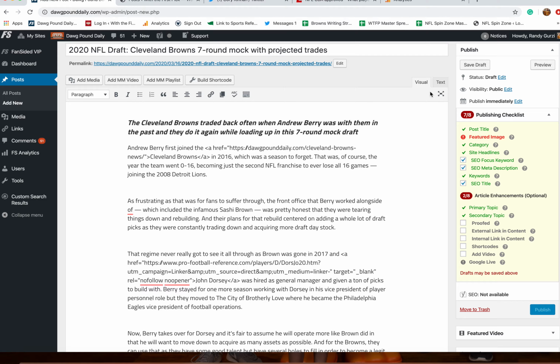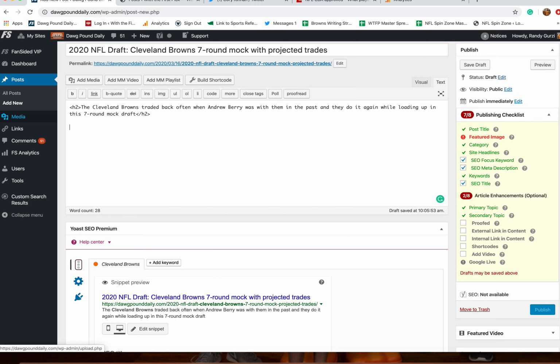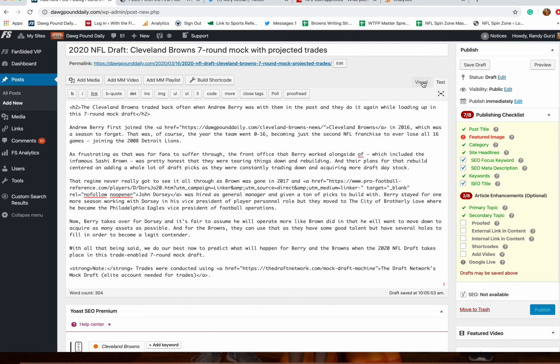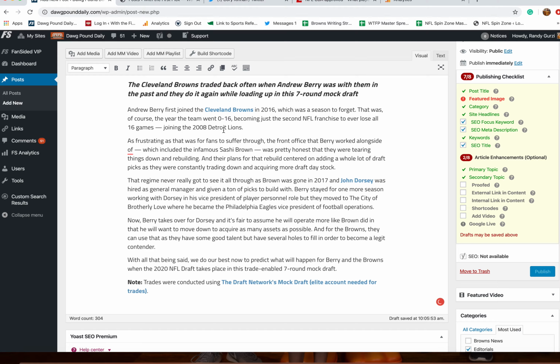Oh, let me take that out. Paste. If you ever copy and paste it from Word, do it under the text format right here, or you'll see what it just did there. It was all kind of wonky looking. Well, you do it this way, and it looks right.